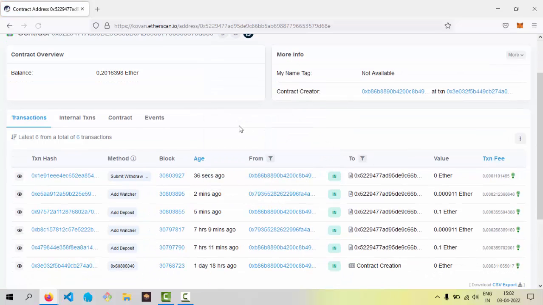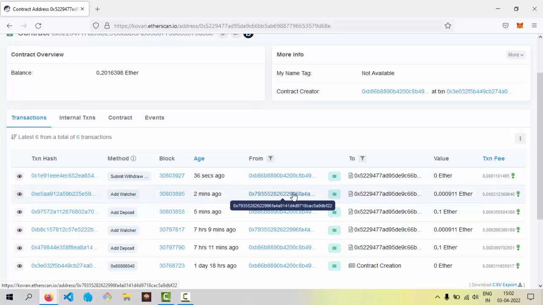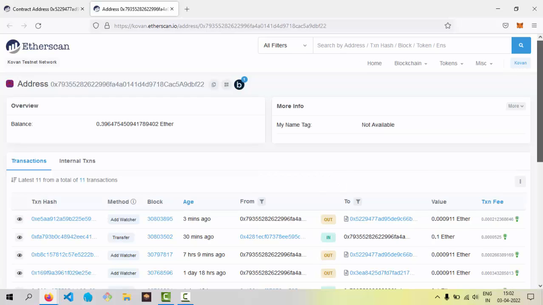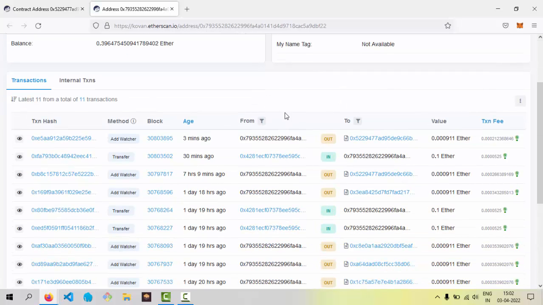Okay, so account 2 had created this watch. So let's go to that particular account. When you see account 2, a few minutes back, 3 minutes back, it created a watch, and while creating the watch, it paid 0.000911 ETH. That was the fee which was paid for creating the watch.